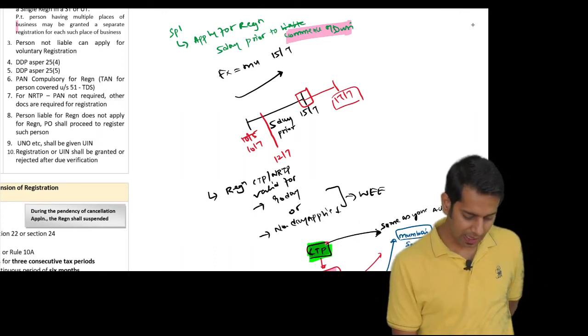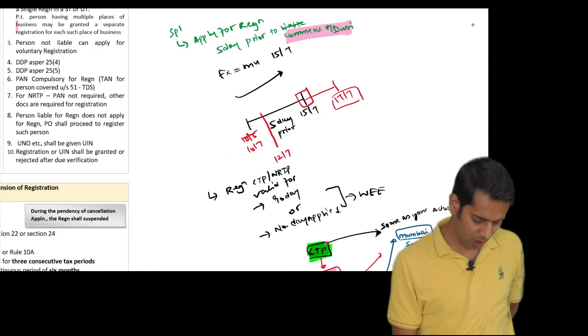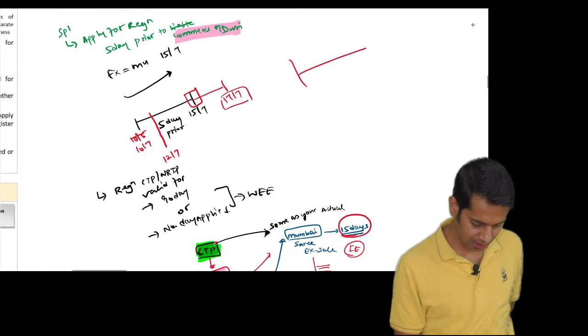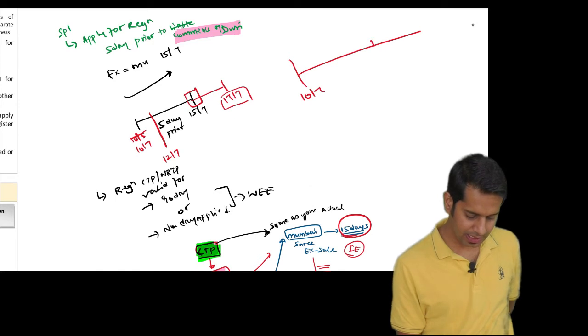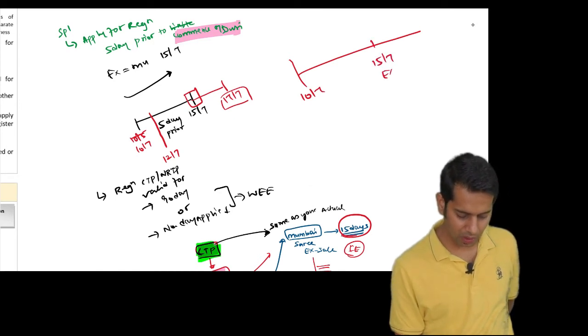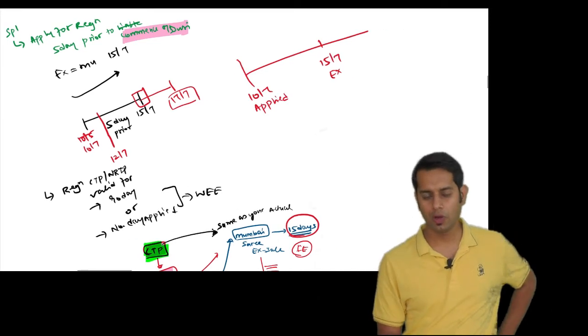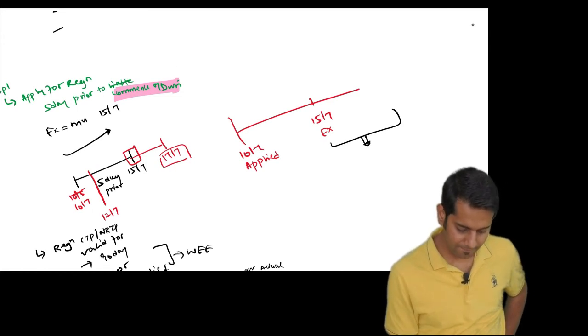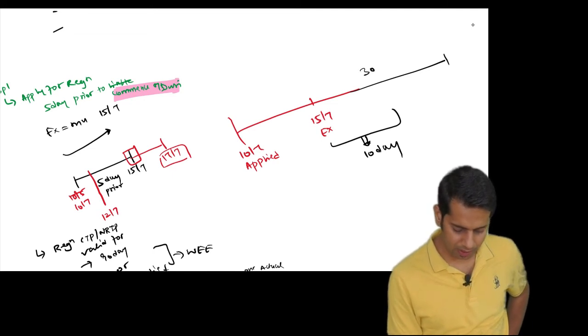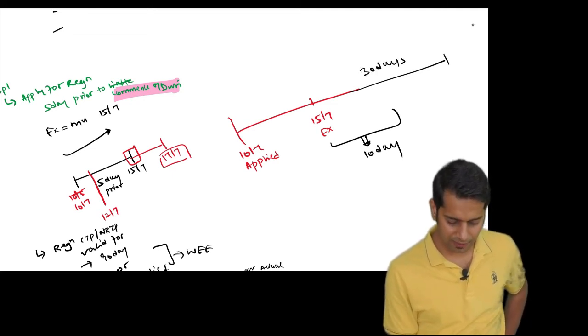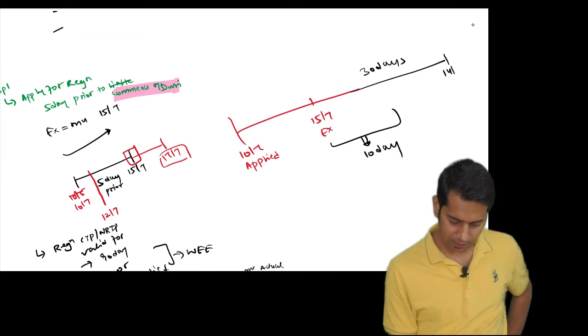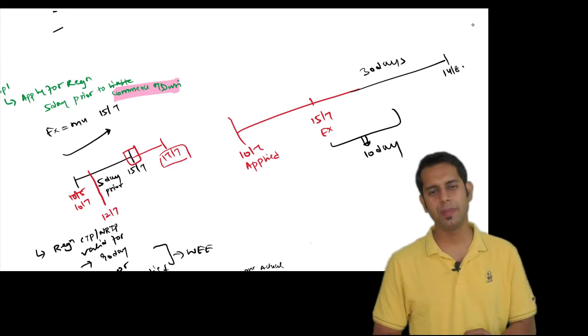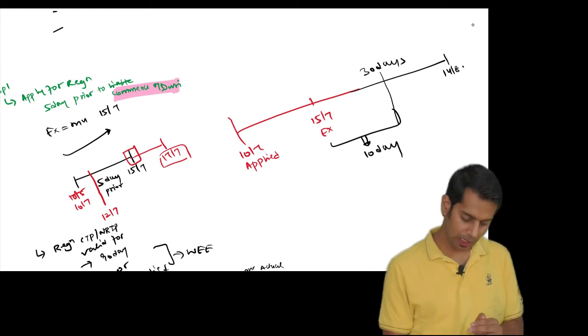Meaning what, sir? Meaning you can say you have made an application on say 10th. In the present case, we'll write it again. Say on 10/7 I am making a registration to take part in an exhibition which will be held on 15th of July. Now I have applied for registration for only 10 days. Assuming this exhibition is happening for 30 days, I have applied for registration. So till 14th of August this exhibition will be held. So I have taken registration only for 10 days.